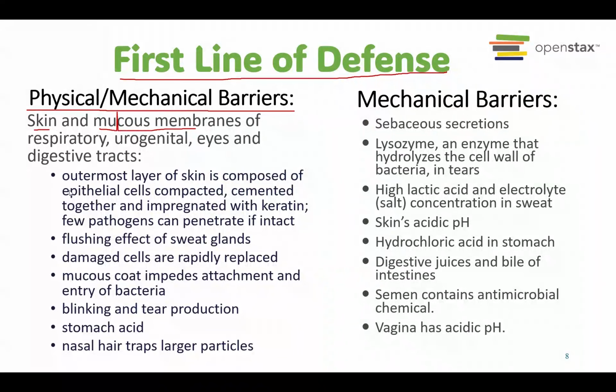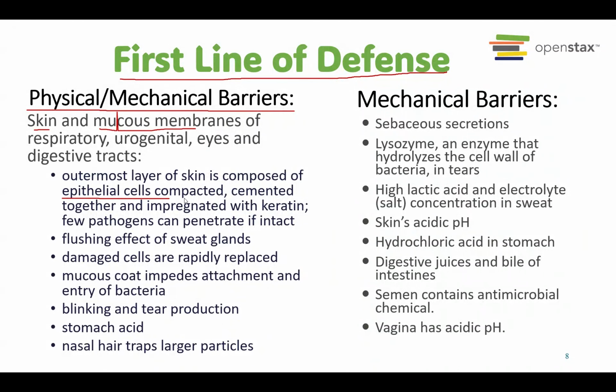For example, the outermost layer of the skin is composed of layers of epithelial tissue that are compacted, cemented together, impregnated with keratin, which is a waterproof type of protein. So there will be very little pathogen that can penetrate this.